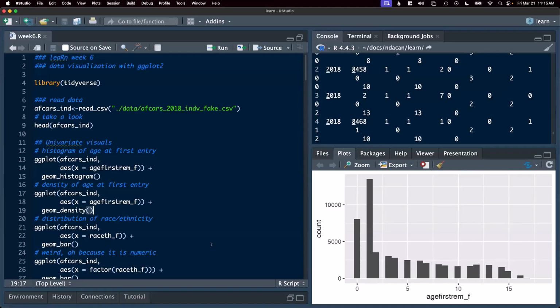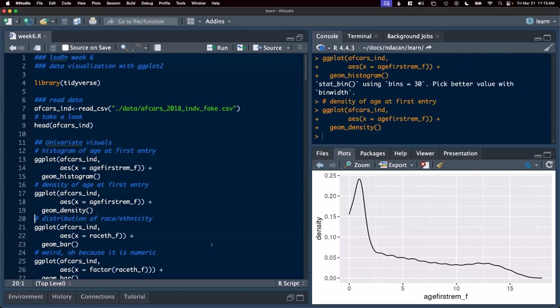We're not so interested in counts. And in this case, we do have a kind of discrete structure to the data because age is represented as an integer, but perhaps we had a more truly continuous variable. A geom_density, a density plot, will provide similar information as a histogram, right? It'll give us a quick glimpse of the overall structure of the data. We can still see that 0 and 1 is really where we see most of the children entering foster care for the first time.